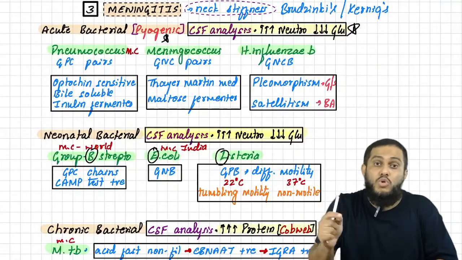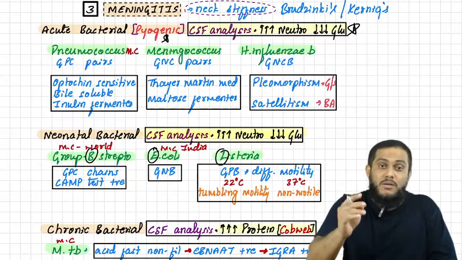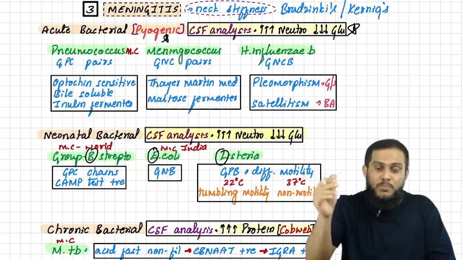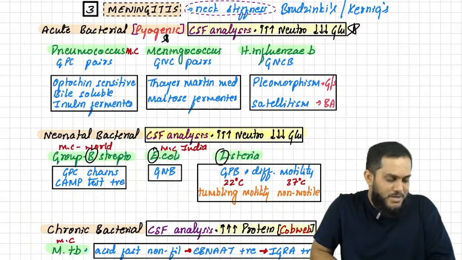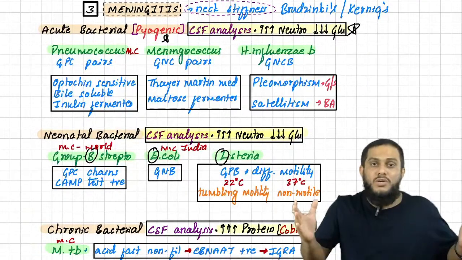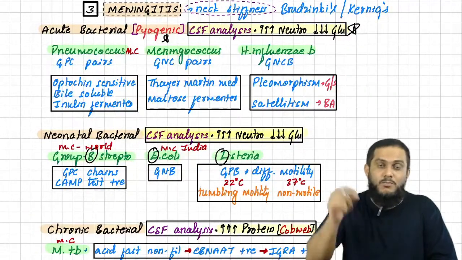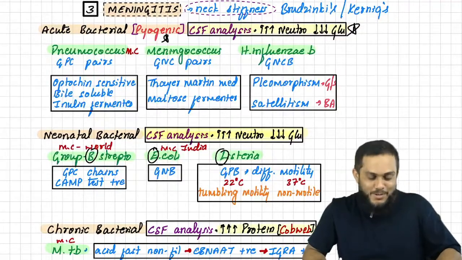I have told you the most common, and that is also very important. The most common causing acute bacterial meningitis is pneumococcus. The most common causing neonatal meningitis in the world is group B Streptococcus, in India it is E. coli. And the most common cause of chronic bacterial meningitis is Mycobacterium tuberculosis. If you feel wow, this is the moment where you have to say wow. So with that, moving on to our next topic.